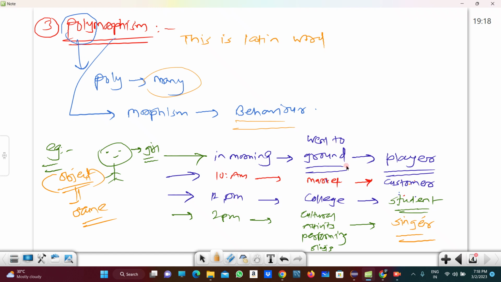Because the same girl, when she went to the ground, is acting as a player. The same girl, when she goes to the market, is acting like a customer, and in the college she's acting like a student. And in the college, when the cultural activity is going on, she is acting as a singer. Means the same girl is showing different behaviors at different stages, right? That is nothing but polymorphism.